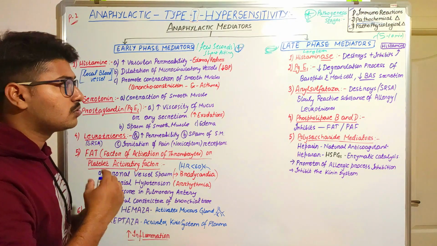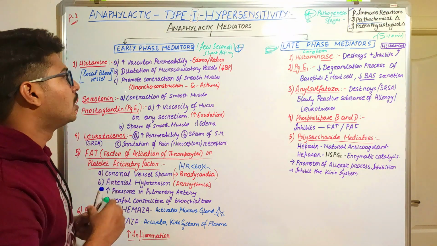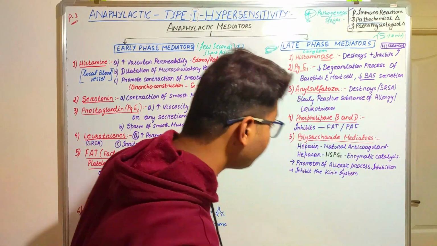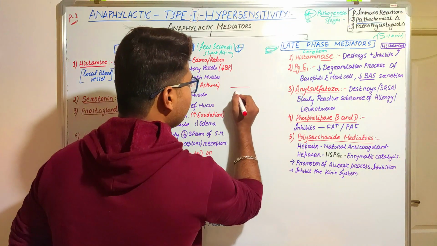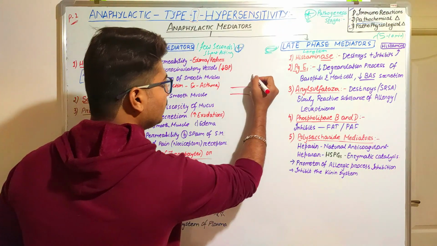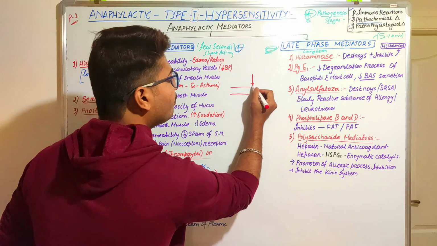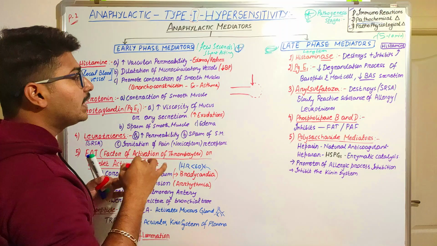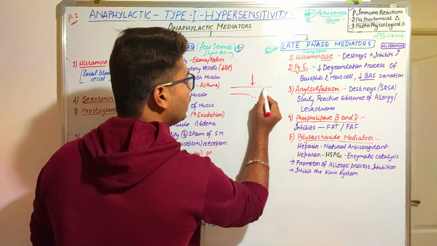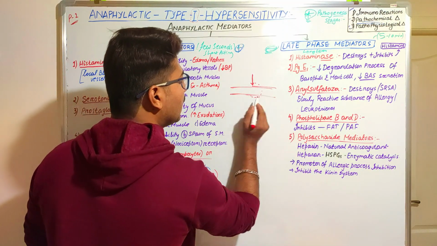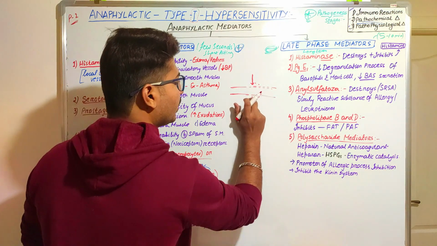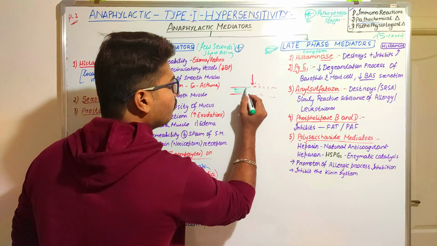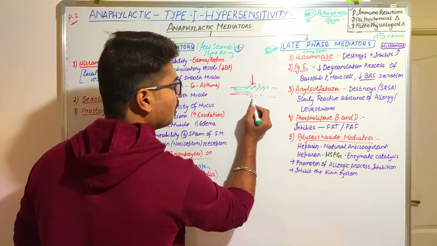So why are they produced and what do they cause? First of all, histamine. Let's say for example this is a blood vessel. Here the allergen effect takes place. What will happen? It will increase the vessel permeability. If this is the vessel, it increases the vessel permeability. What does that mean? The blood particles that were flowing will try to escape from it.